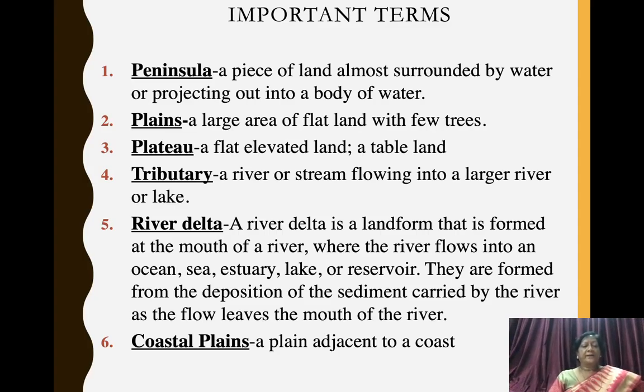Fifth one is river delta. A river delta is a landform that is formed at the mouth of a river, where the river flows into an ocean, sea, estuary, lake or reservoir. They are formed from the deposition of the sediment carried by the river as the flow leaves the mouth of the river. Sixth one is coastal plains. Coastal plain is a plain adjacent to a coast.